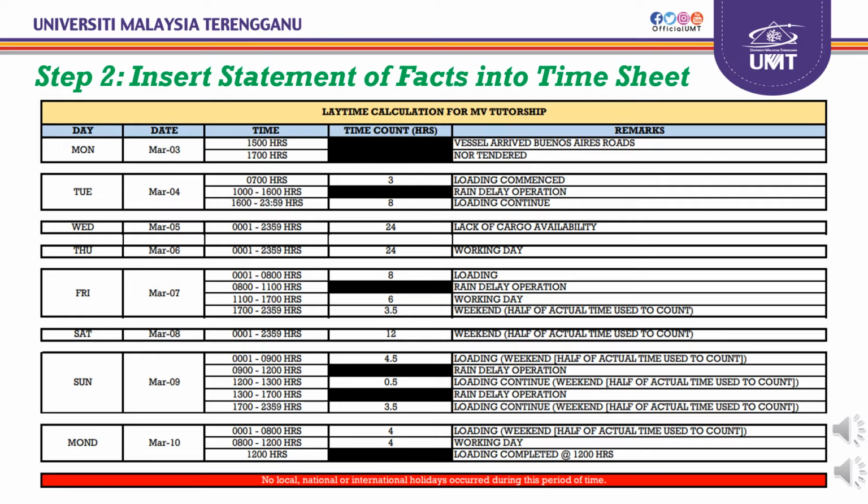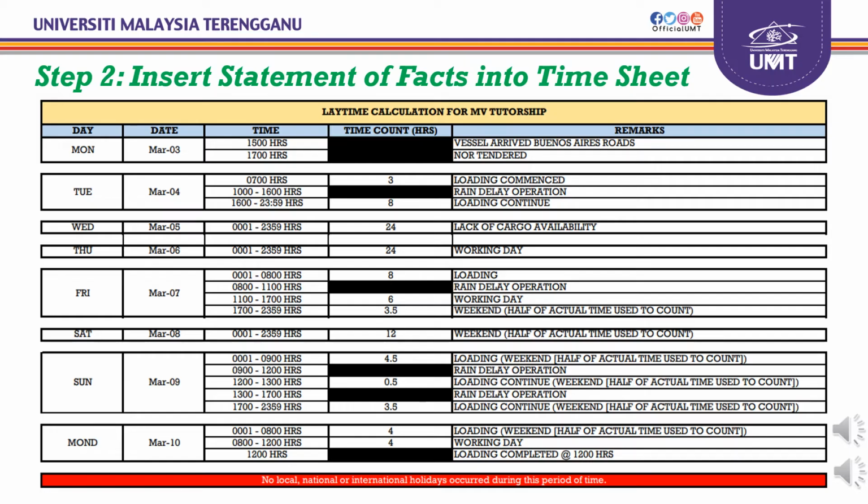And from 1100 until 1700 hours, we count 6 hours of working days. And from 1700 until 2359 hours, there are 7 hours, and since it is the weekend, half of the actual time used is counted, which is 3.5 hours.